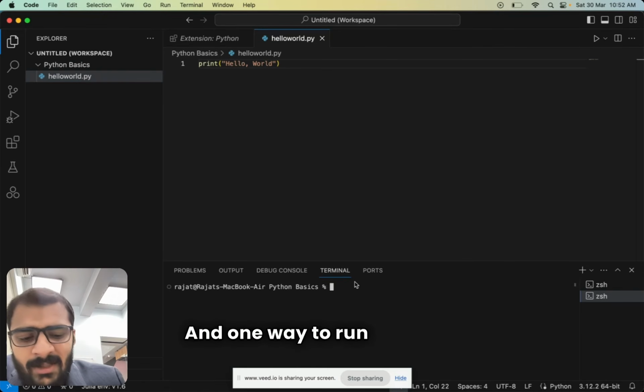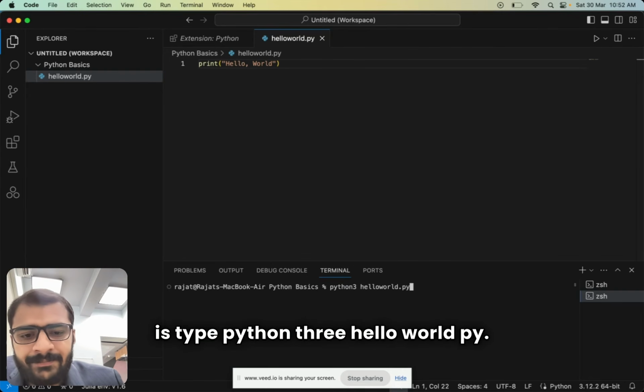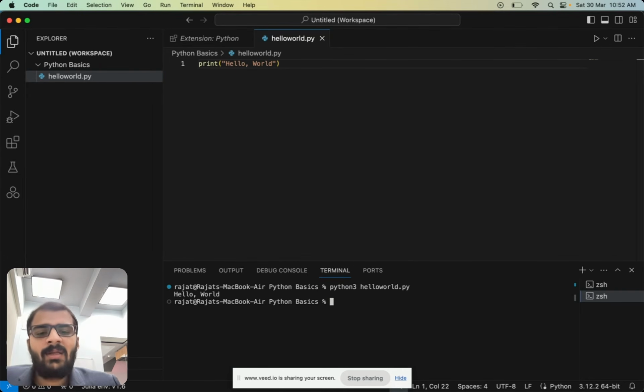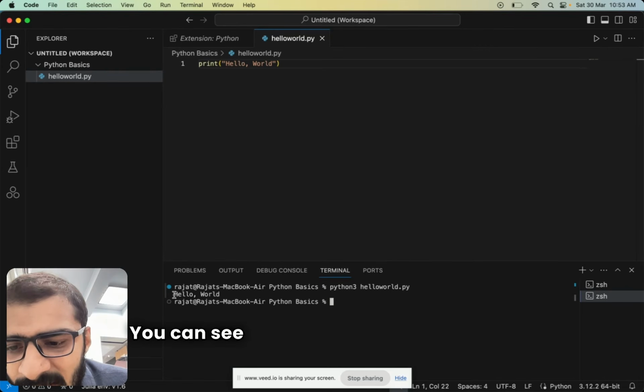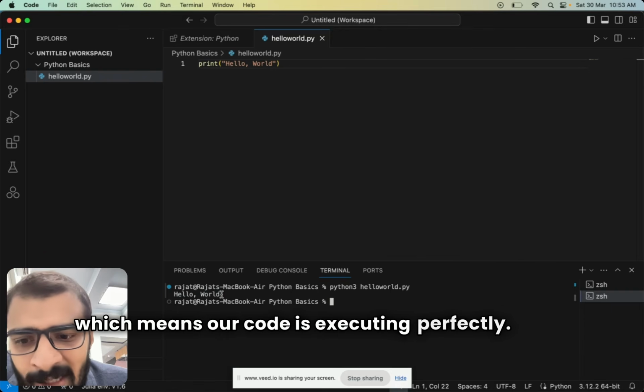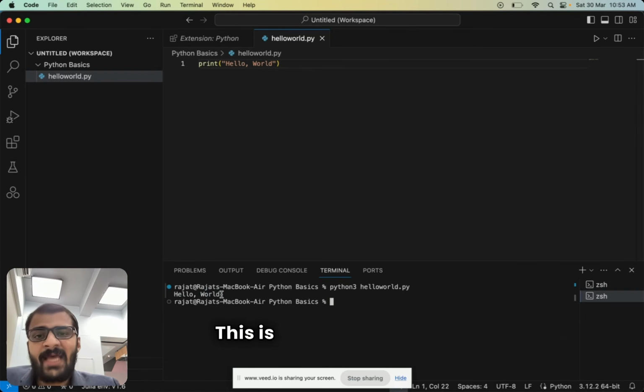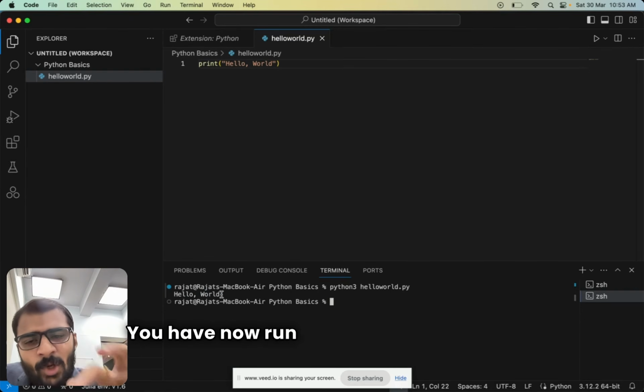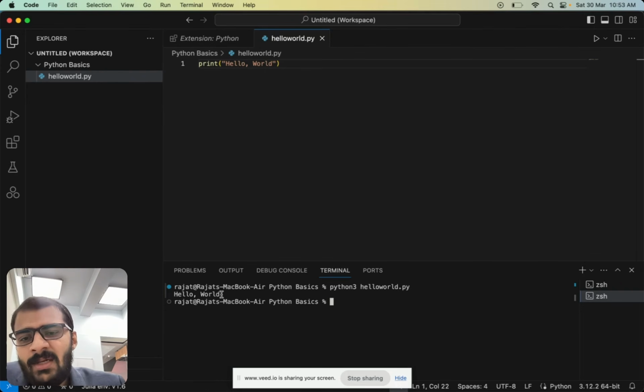And one way to run this code is type Python 3 hello world.py, and then I run this. You can see this printing has been done, which means our code is executing perfectly. That's it. This is as easy as that. You have now run your first Python code.